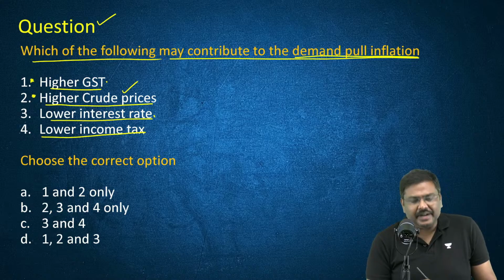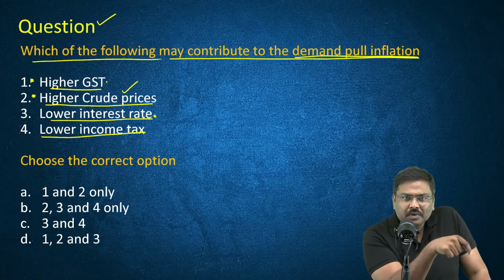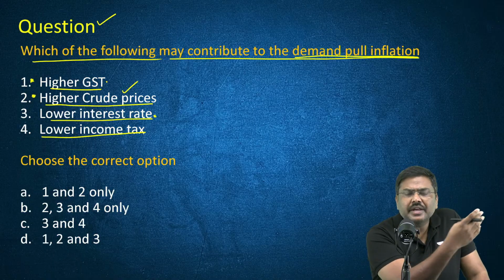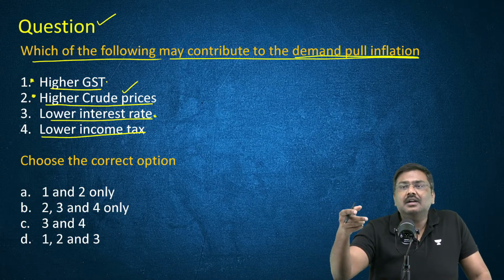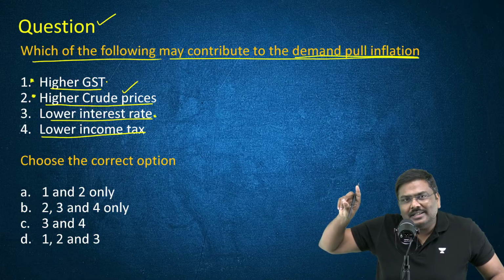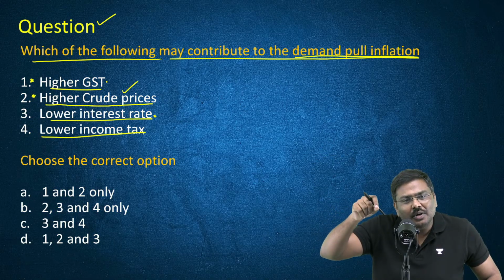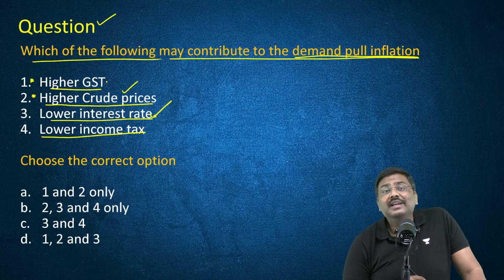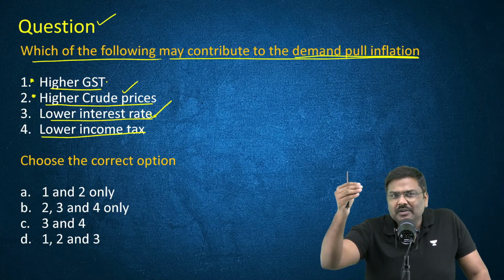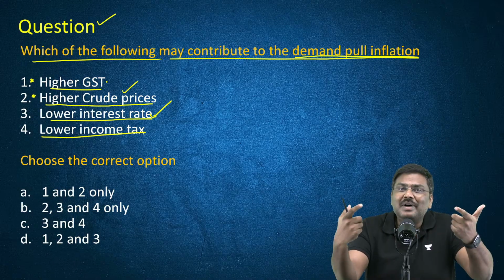Lower interest rates, I've explained this. If the interest rates are lower, the loans taken will be much higher. If the loans taken are much higher, automatically the demand for goods and services will start increasing, which will contribute to demand pull. Yes, lower income tax rate. If the government reduces the income taxes, I will have more money.